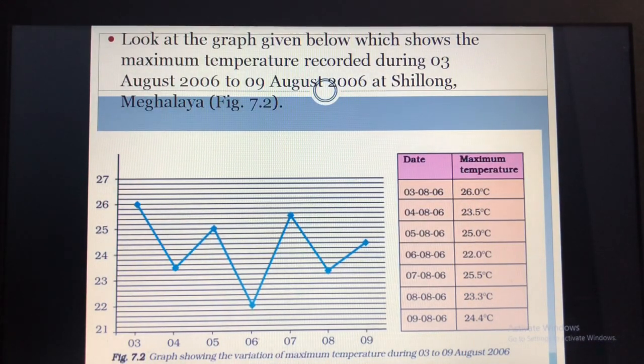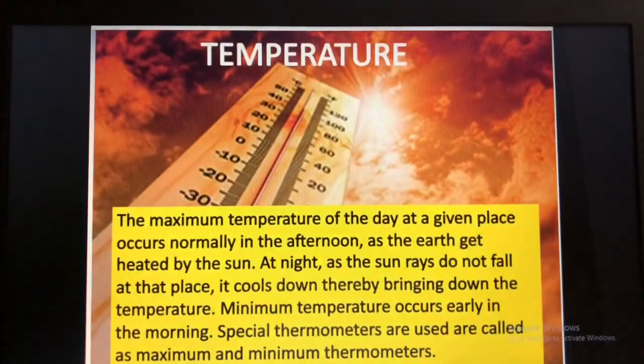Then we had seen the graphical representation showing the variation of maximum temperature during 3rd to 9th of August 2006. So this graph is showing the maximum temperature, how it goes up and down. Here you can see the graphical representation. Then next we had studied about temperature. So when is the maximum temperature of the day and when is the minimum temperature of the day we had studied. The maximum temperature of the day occurs normally in the afternoon as the earth gets heated up by the sun, and the minimum temperature occurs early in the morning.